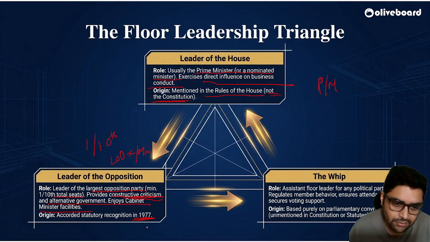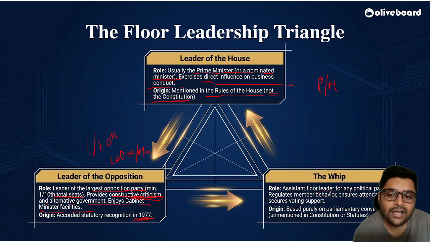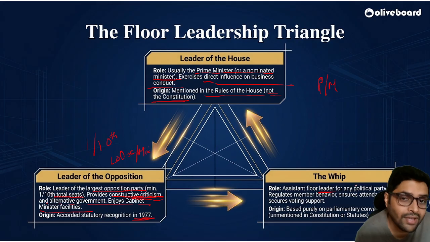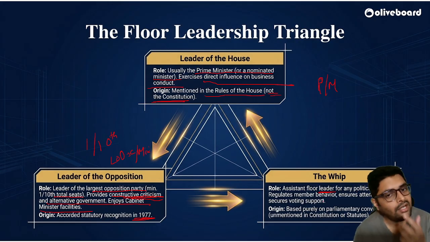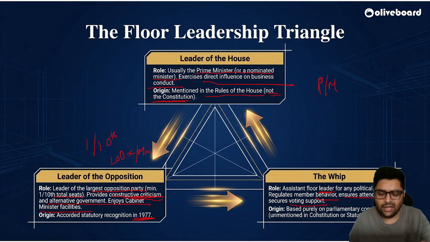Leader of opposition. Okay. Whip. Sir, what is the whip? You can call them the assistant floor leader of any political party. What will they do? They are like a class monitor. We have a class leader, right? So they behave like monitors. They will see the members' behavior, ensure attendance, and secure voting support. So if any voting is going on for any bill, the whip will make sure nobody votes on the opposite side.